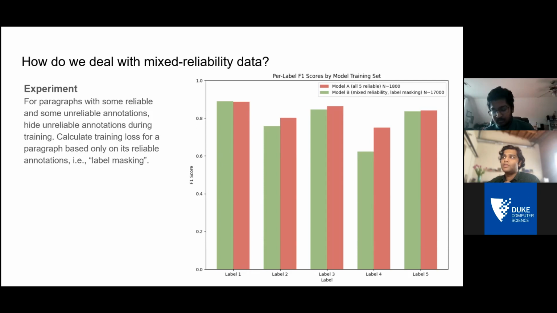And this is very surprising because we would expect model B in this case, which is trained on 10 times more data using label masking, to perform at least as good as model A, which is trained on fully reliable data, since the only difference between model A and model B is the amount of data and not the quality of data effectively after applying this label masking technique.